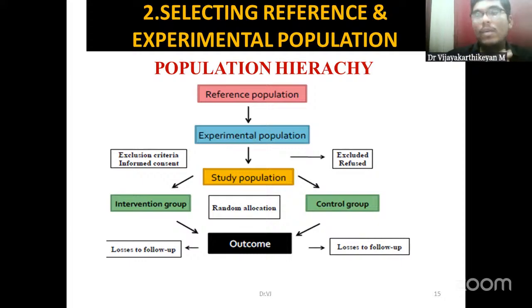At the entry point itself, we have to get proper consent from each and everyone. We exclude those who don't fit the eligibility criteria, and those who don't give consent are excluded from this study. Then we will be randomizing them into 2 groups, which we will see in the further slides.